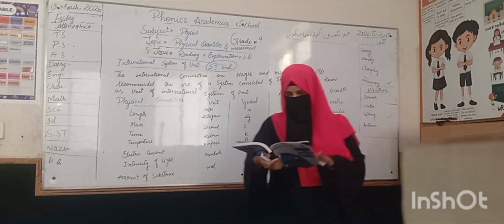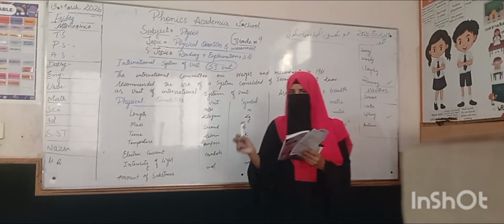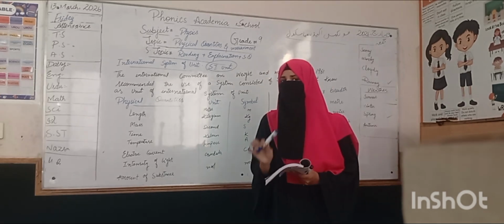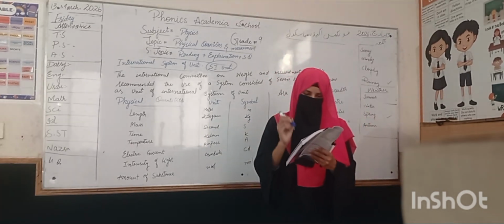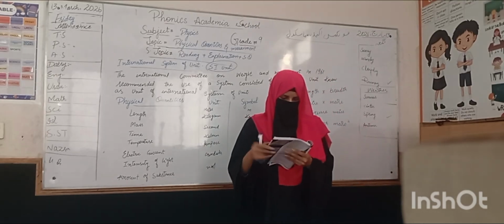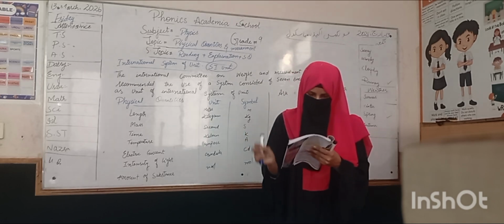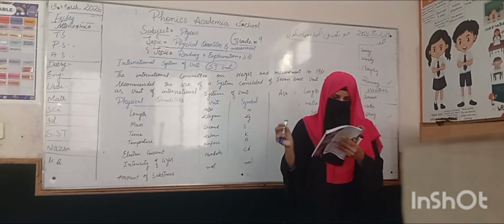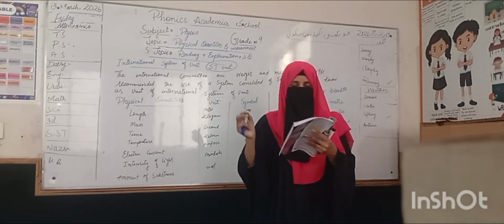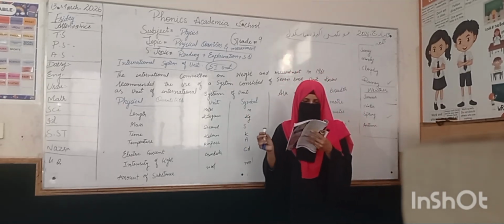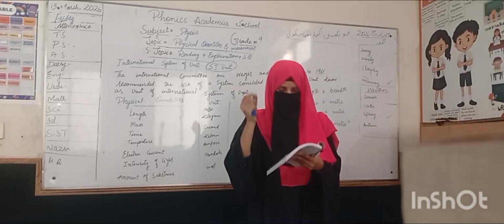Okay students, coming to page number 9, derived units. A base unit cannot be a derived unit. In a previous lecture I explained that base units are not derived units, but derived units are derived from base units. They are derived from one another and can be resolved into one or more base units. The units of derived quantities such as speed, area, volume, force, pressure and electric charge can be derived using the base units.